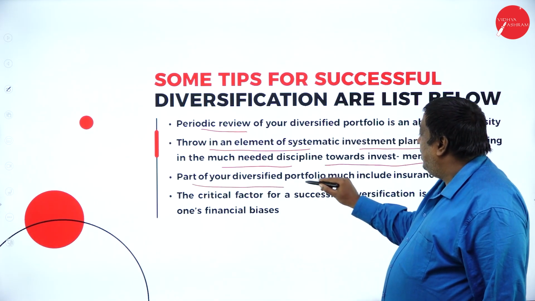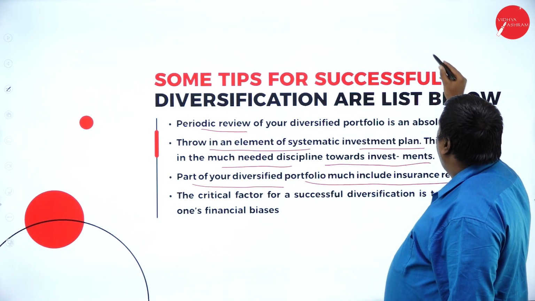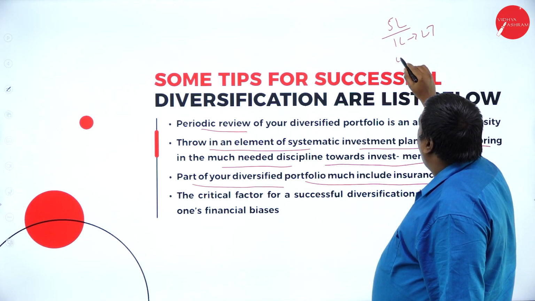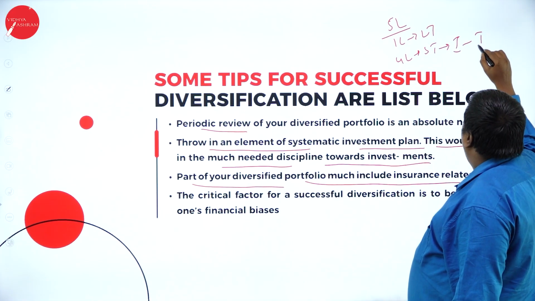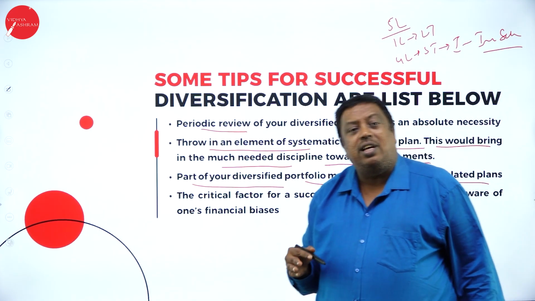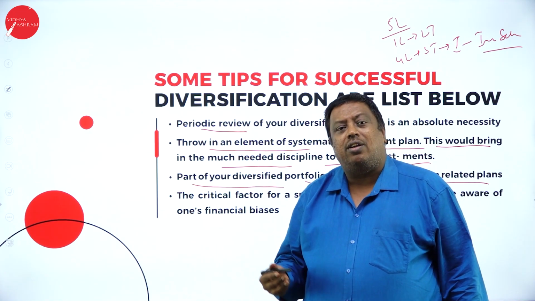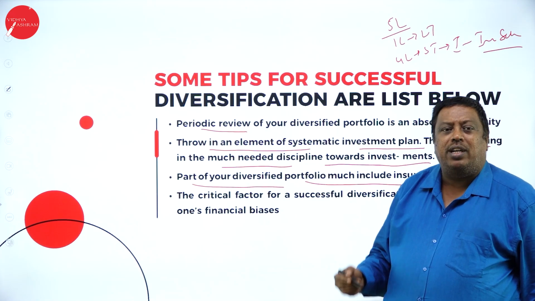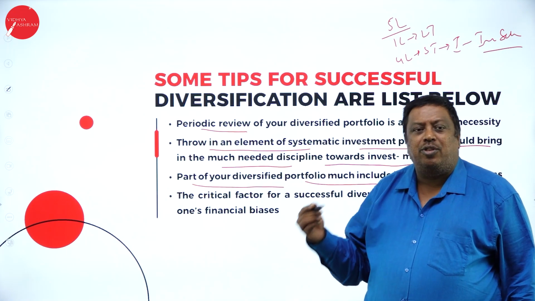Part of your diversified portfolio must include insurance related plans. They're saying that whatever you have, 5 lakhs here, invest 1 lakh in the long term and 4 lakhs in the short term. In that short term, one of the investments should be an insurance scheme which supports your future benefits and future requirements, whether you invest on your life or on the health part of your life, whatever it is, that will ensure your body and everything is secured for your future benefits.